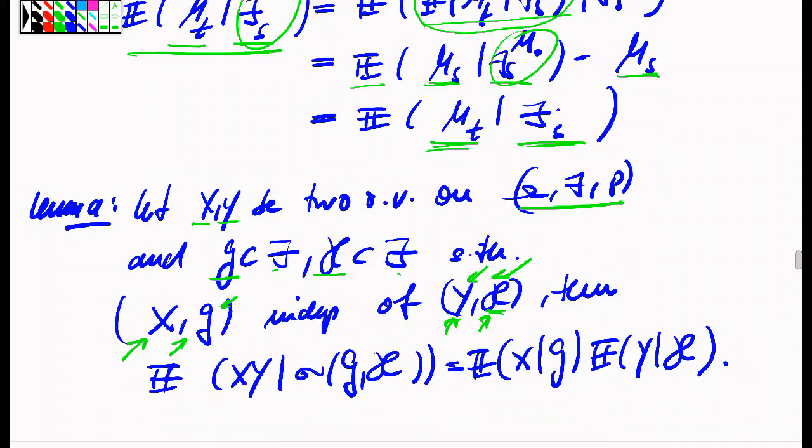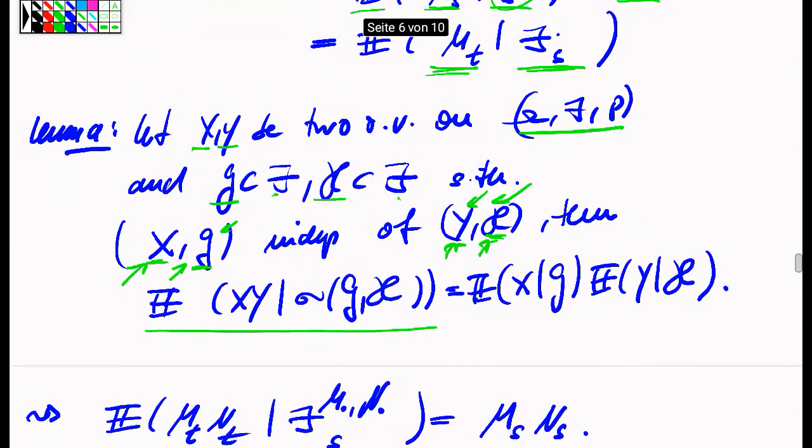So I could also phrase it in a different fashion. I could say that the sigma field which is jointly generated by G and X is independent of the sigma field which is jointly generated by Y and the sigma field H. That's my independence assumption here. Then the conditional expectation of the product of the two random variables, given the sigma field which is jointly generated by G and H, is nothing but the product of the two respective conditional expectations.